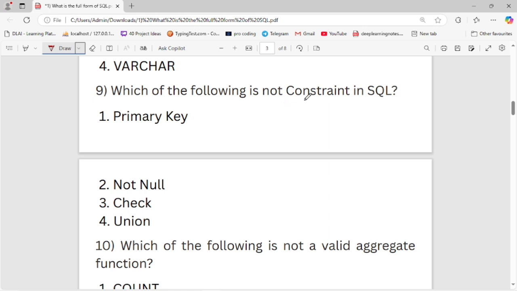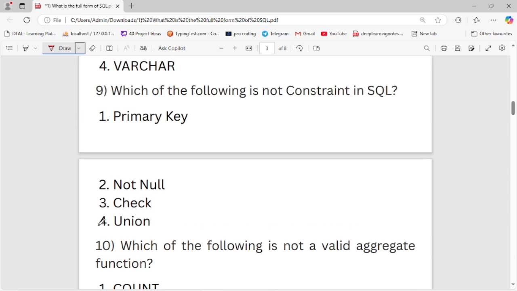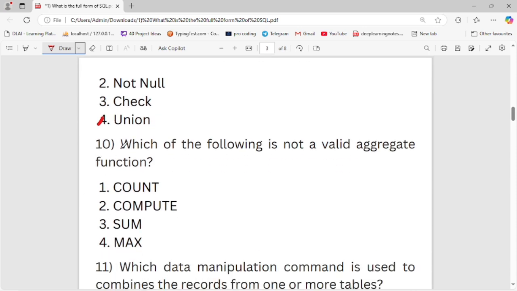Which of the following is not a constraint in SQL? First is primary key, second is not null, third is check, fourth is union. Fourth option is the right option. Union is not a constraint in SQL. Now let's move to the next question.